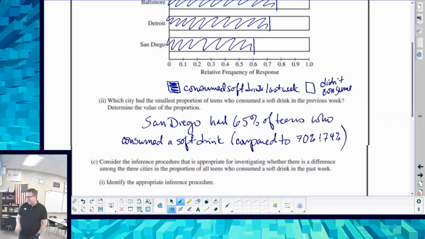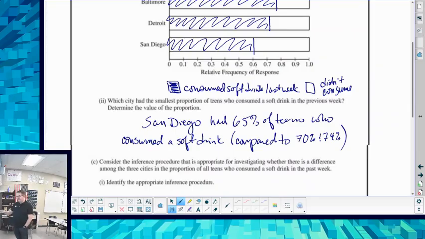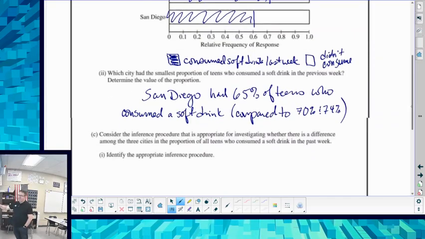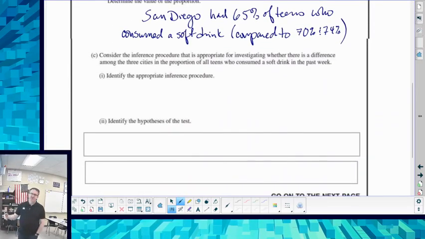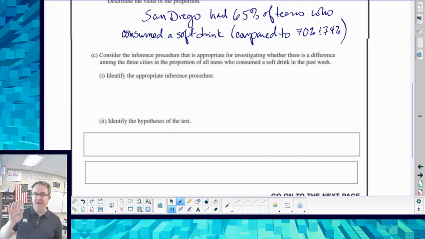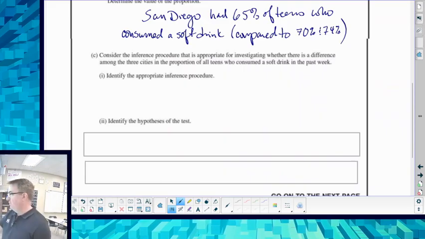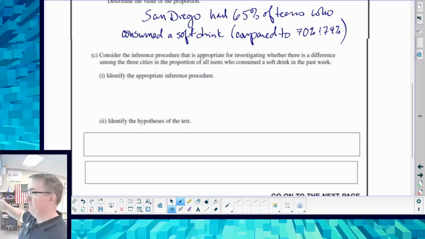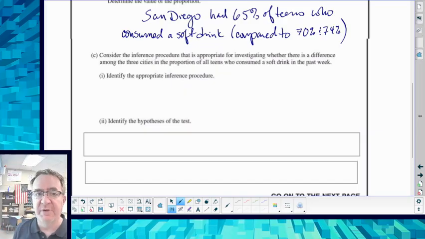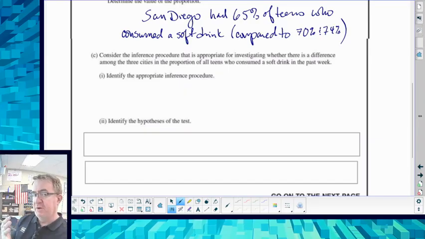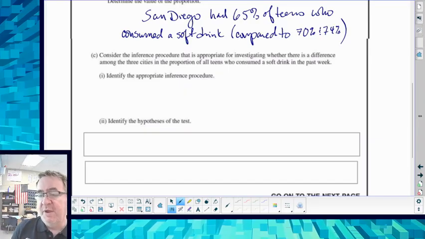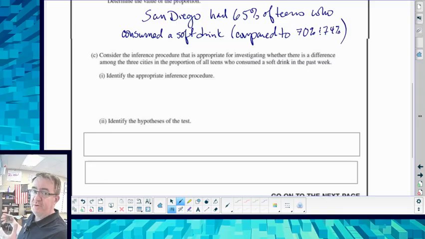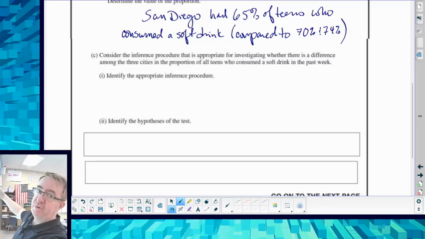Consider the inference procedure to be appropriate here among the three cities. What would you do? Now, inference procedure when you're comparing things, we don't have means, we don't have proportions. Since we have different groups, this is going to fall under chi-squared generally. Because remember, chi-squared for goodness of fit compares what you're seeing, categorical data, to a standard.